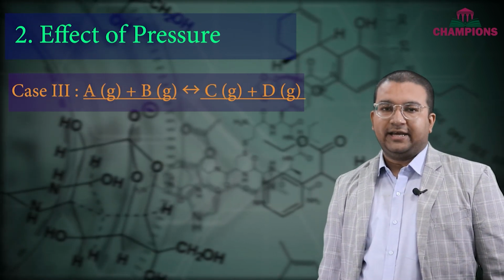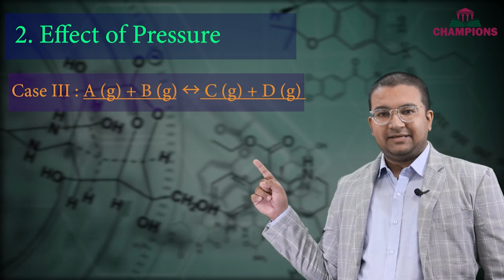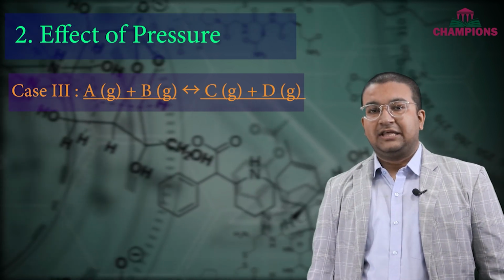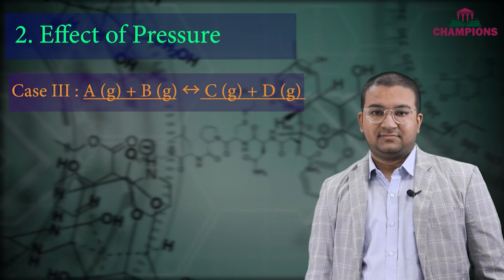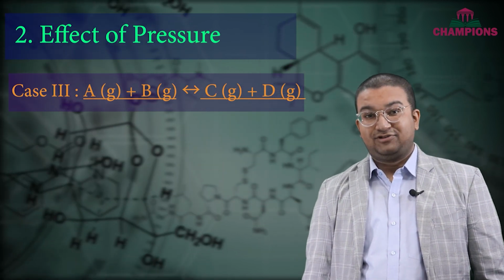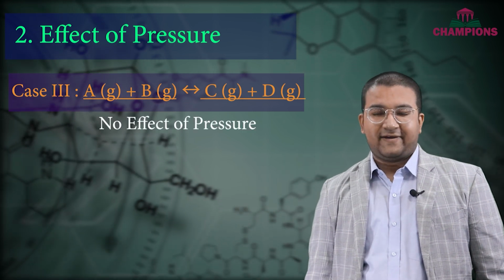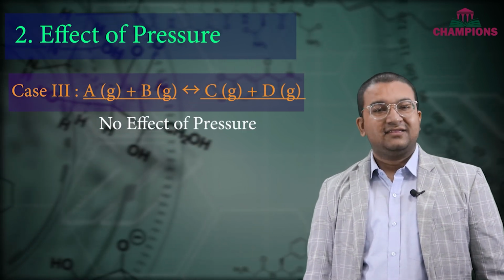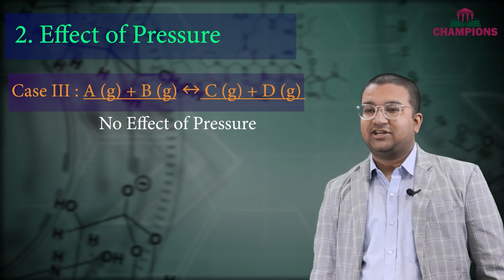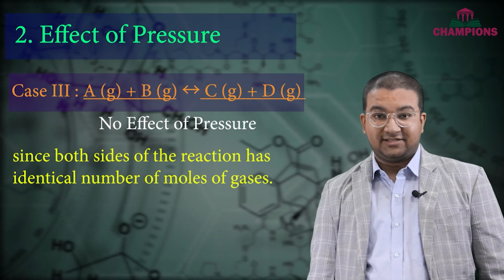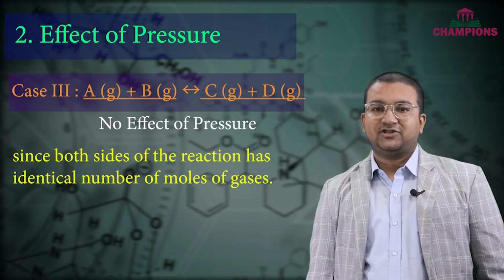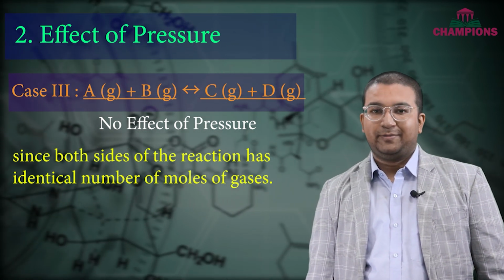Let's talk about the third case. A plus B equals C plus D. In this reaction, the reactant and product sides both have the same number of moles of gases. So in this case, if we try to change the pressure, the system is not affected. Can you guess why? The reason is that both sides of the reaction have the same amount of pressure because both sides have the same number of moles of gases. As a result, the change of pressure has no effect on this equilibrium.